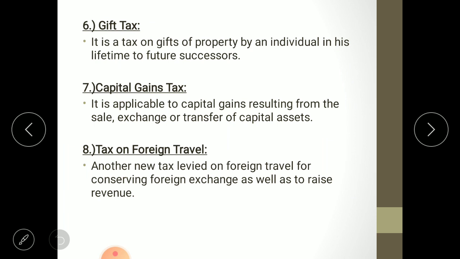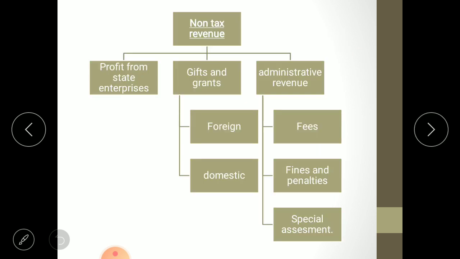Then next one is tax on foreign travel. Another new tax is levied on foreign travel for conserving foreign exchange as well as to raise revenue. Why is the government charging tax on foreign travel? Because when foreigners are visiting our country, they are having foreign currencies, so they will make payment of tax in foreign currency. In that way, our government's foreign reserve will increase, and simultaneously the revenue of the government will also increase. So this is all about the tax revenue of the central government.